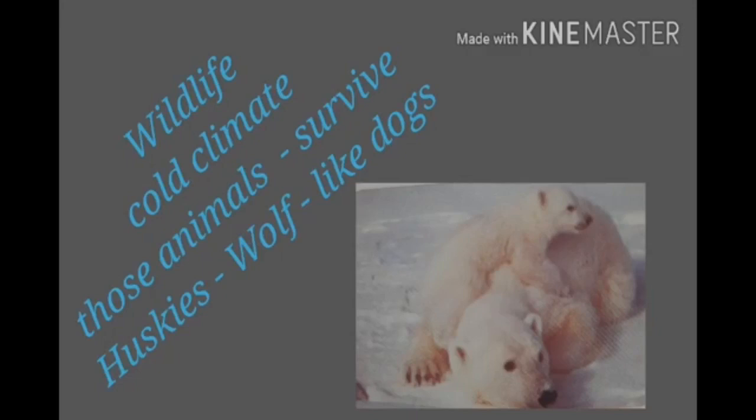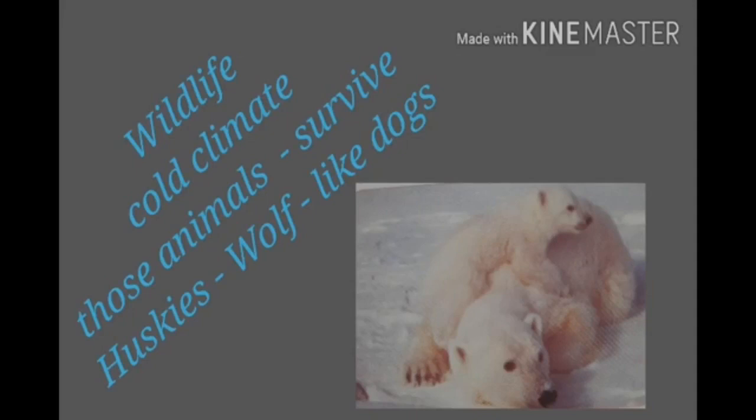The seals and whales are found along the coast and are hunted by people for meat and oil. The wolf-like dogs called huskies are also found here. These dogs are used in hunting and to pull sleds.